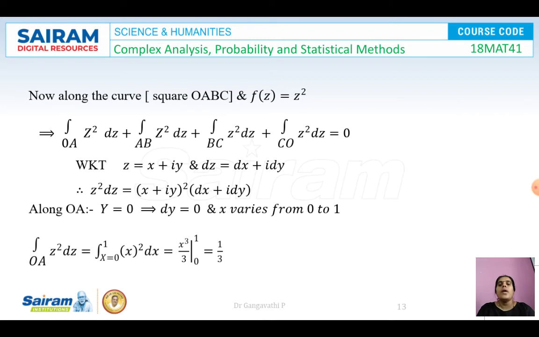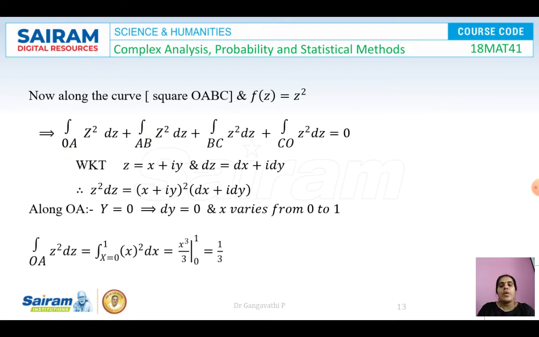So now along the curve, which is a square OABC, f(z) is given as z². So this f(z) = z² is the function which we need to integrate, and since the given curve is a square, it is not a smooth curve. So the square has 4 sides, so the integral must be evaluated along the 4 sides. The first side is OA, that is C1. The curve has been split up into 4 parts: C1, C2, C3, C4.